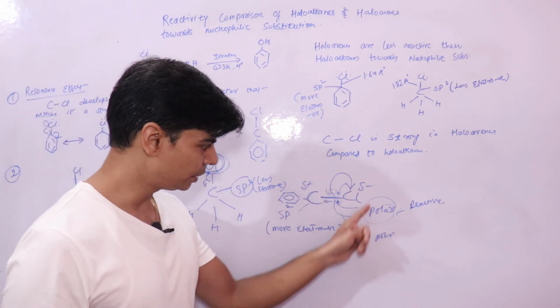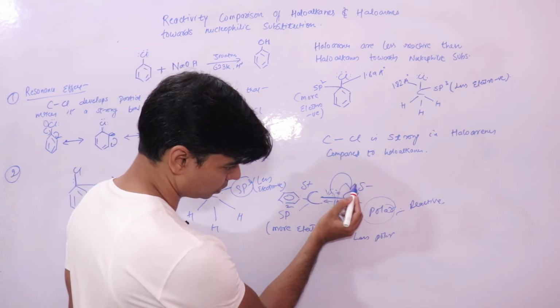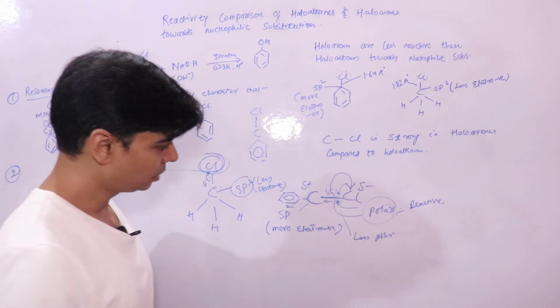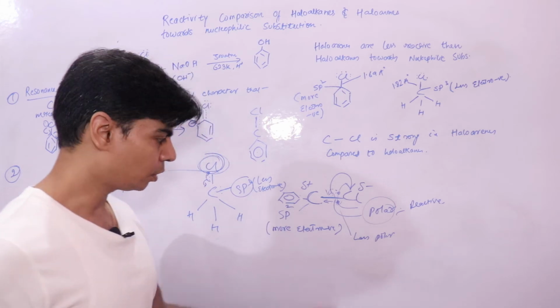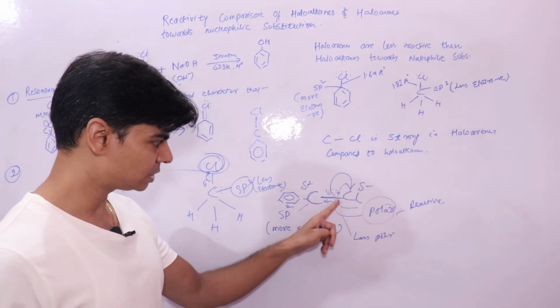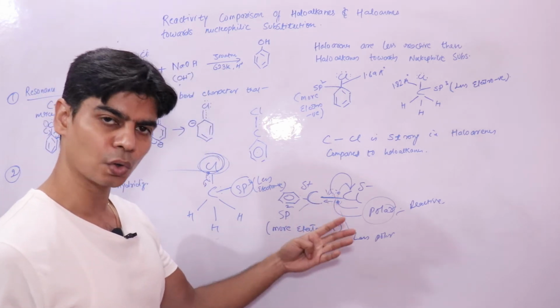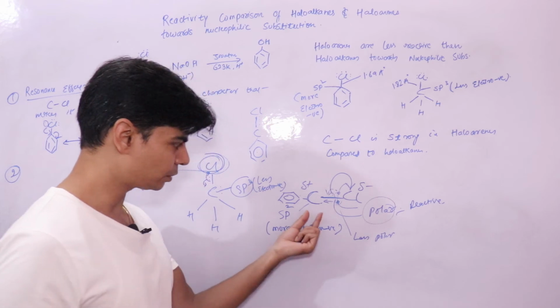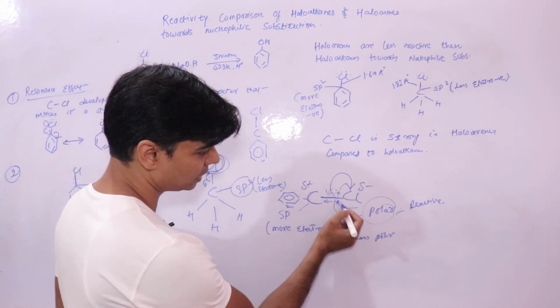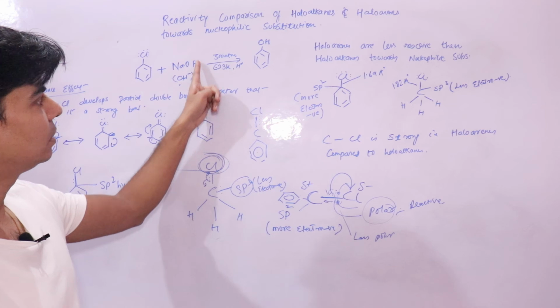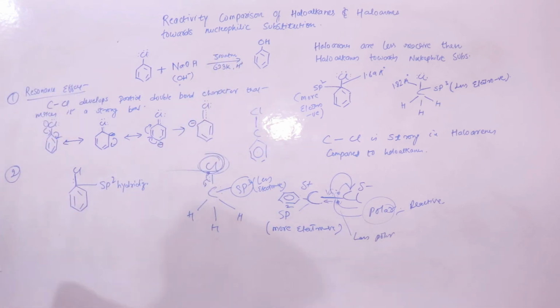Whereas in haloarenes, the release of Cl is difficult because the electron pair has shifted towards the carbon atom, or this carbon atom is attracting this shared pair strongly because of high electronegativity of carbon due to sp2 hybridization. Release of Cl is difficult. That is why you need drastic conditions, right? I hope this is clear.